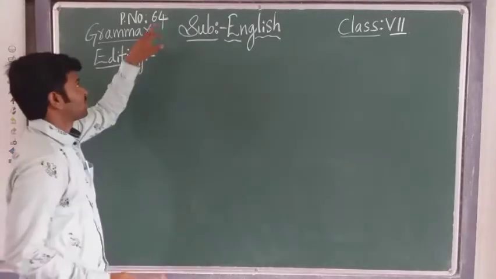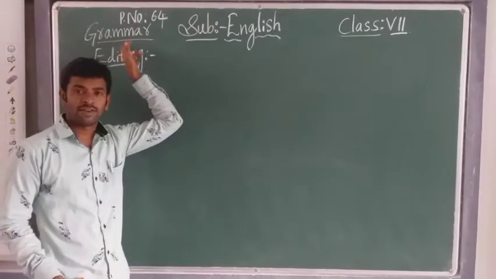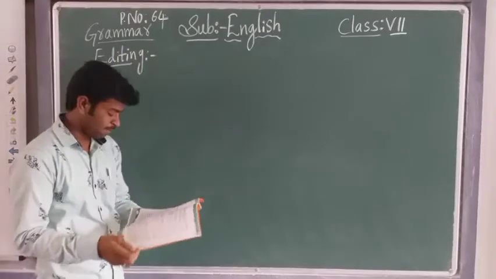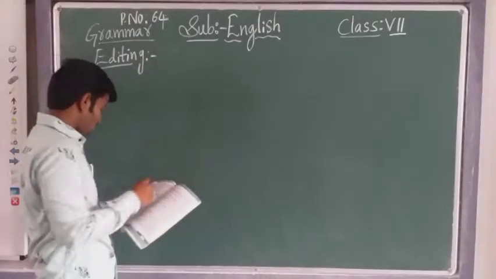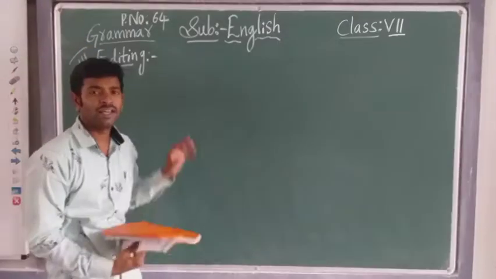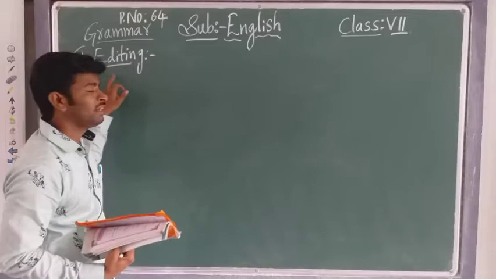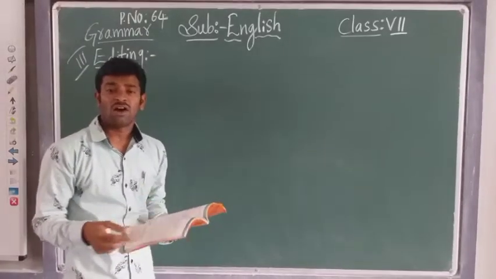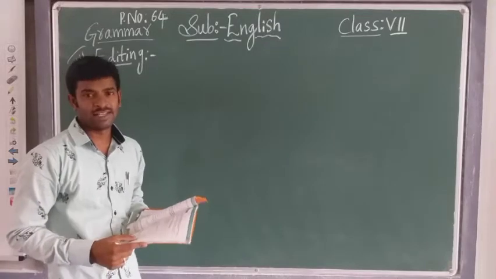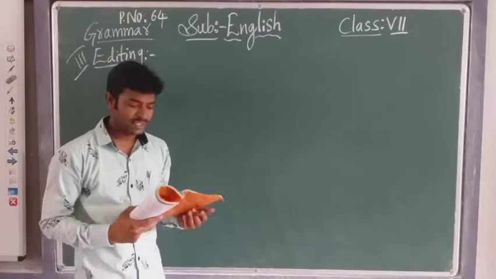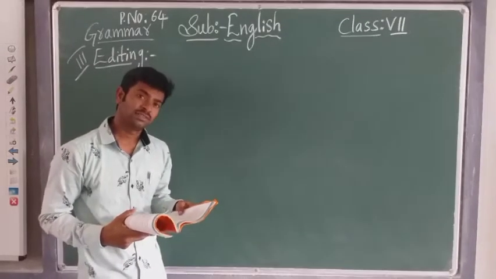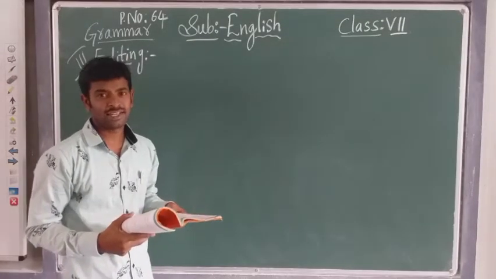So from page number 64, we have started our grammar part. In the grammar part, we are going to learn the editing bit. On page number 64, you have the third bit here. What is the third bit? Editing. Already I have explained in the 6th class how to edit sentences. If there is a mistake, we have to correct it, and we have to write the complete sentence correctly.